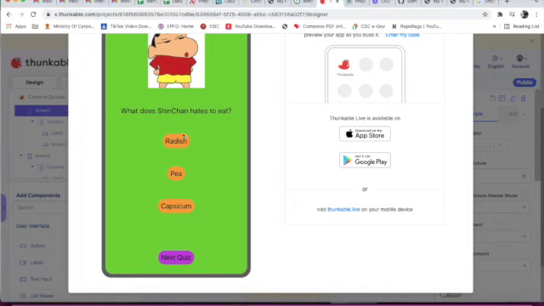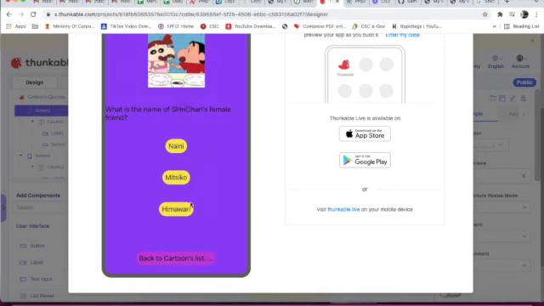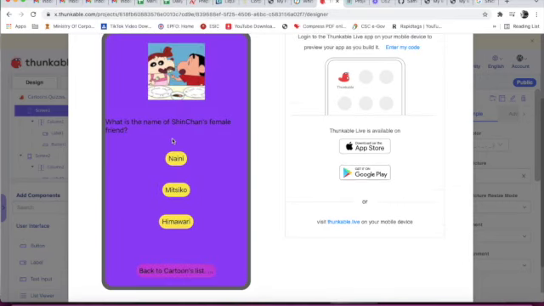Next quiz. What does Shin-chan hate to eat? Radish. Oh, you are wrong. Better luck next time. Pea. Capsicum. Yeah, you got it right. Pea. Oh, you are wrong. Better luck next time. Next quiz. What is the name of Shinchan's female friend?